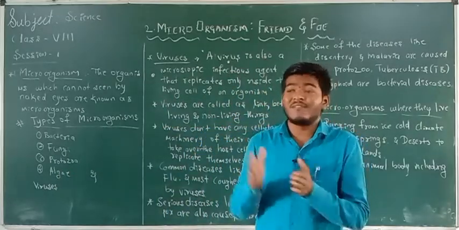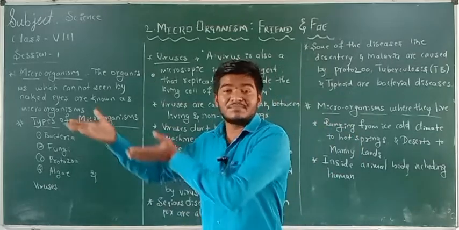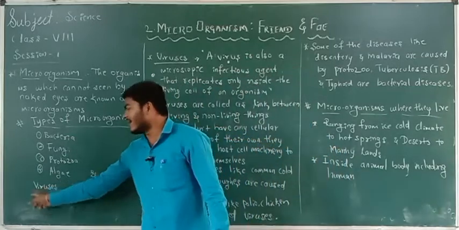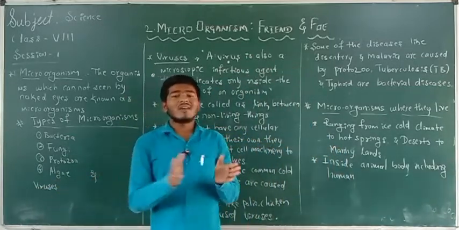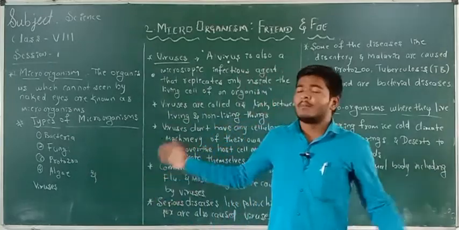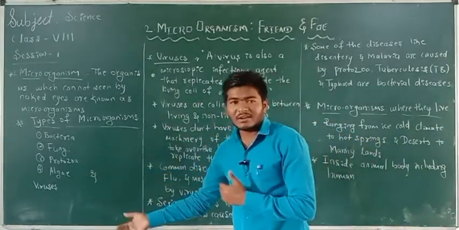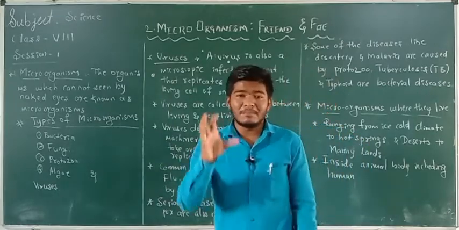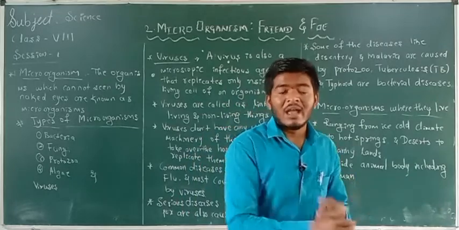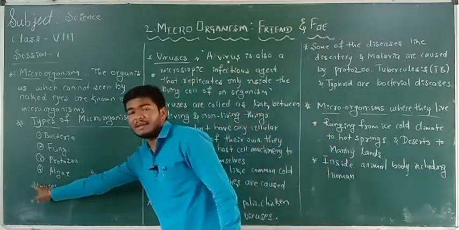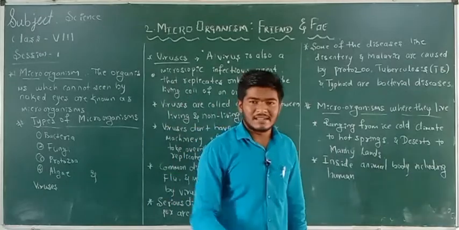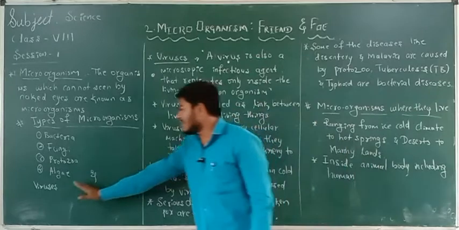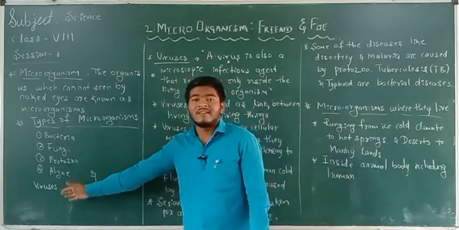It takes the help of another cell, the host cell. It is not being a living microorganism by itself, so that's why we do not consider it as a living thing. But why are we not going to consider it as a non-living thing? When it comes in contact with the host cell, it uses the cell particles present in the host cell, and it starts to multiply, or replicate itself. So that's why we call it a virus.